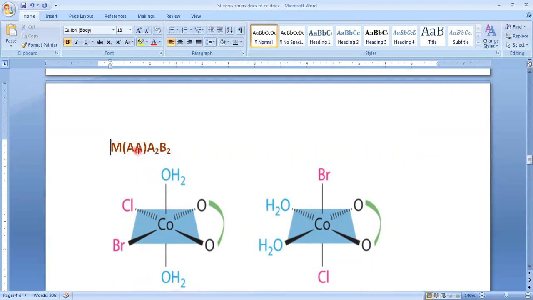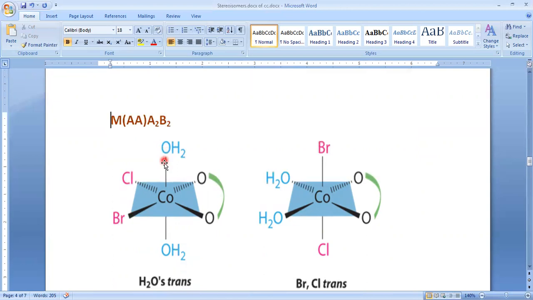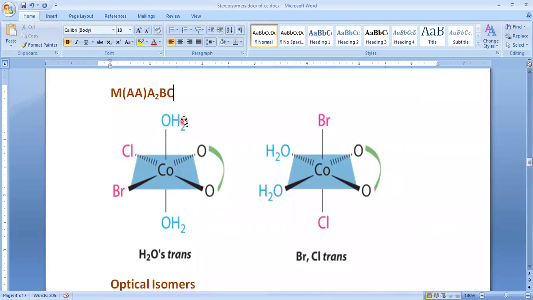No problem. And next, you see here one symmetrical bidentate ligand with four monodentate ligands of two types. So MAA, that is a symmetrical bidentate ligand. A2, that is 2A monodentate ligands, and B monodentate ligand. Water you take as A2, so actually we are supposed to write that one as C. It should be written as A2BC. Why? Because A2 means water, B means one is chlorine, C means bromine, or you can say B stands for bromine, C stands for chlorine. No problem. So with respect to water, this is trans, and with respect to water, this is cis.